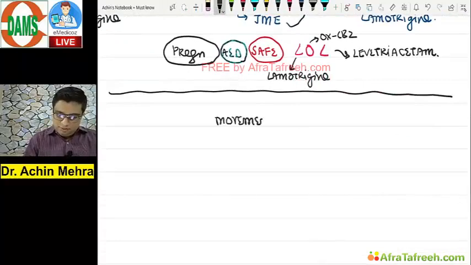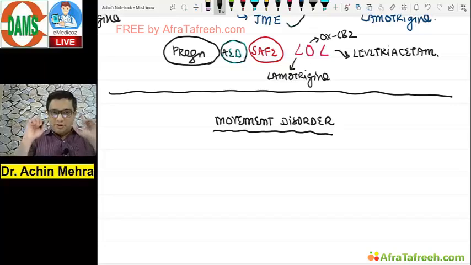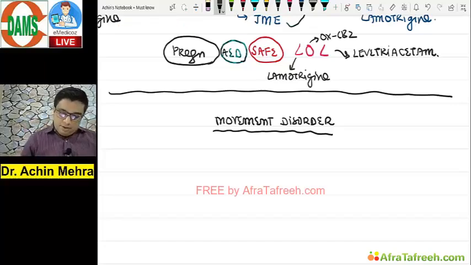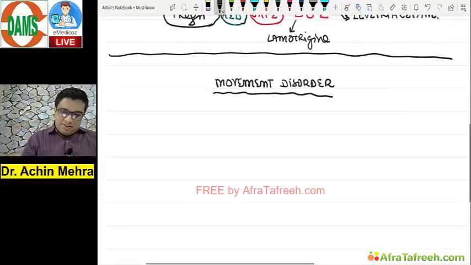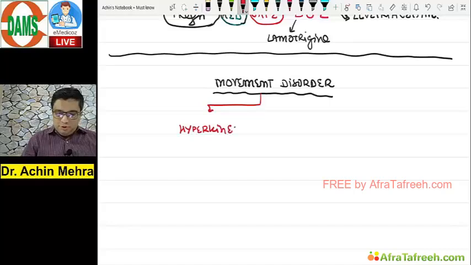Movement disorder. See, there are so many topics to be covered. First of all, I'll tell you one thing. So don't expect me to go into details. I'm just giving you an outline of the things that you must know. Okay. Movement disorders are basically being classified into two major heads. That is a hyperkinetic movement disorder where the movement is more, or maybe a bradykinetic movement disorder.